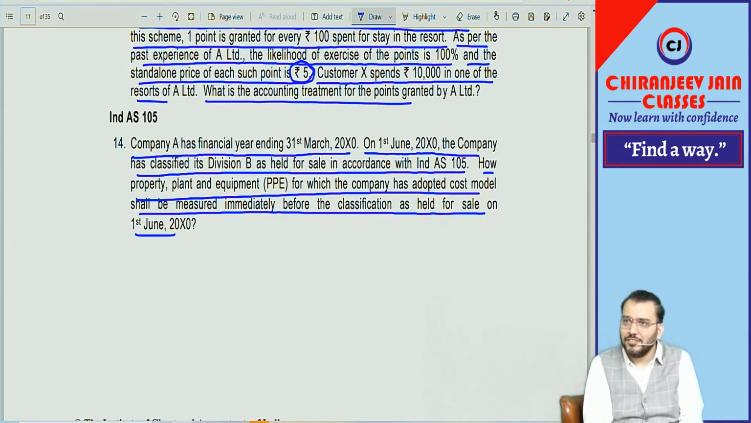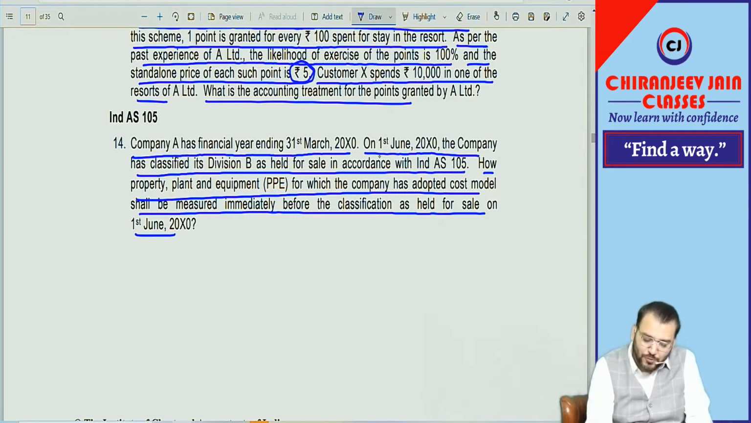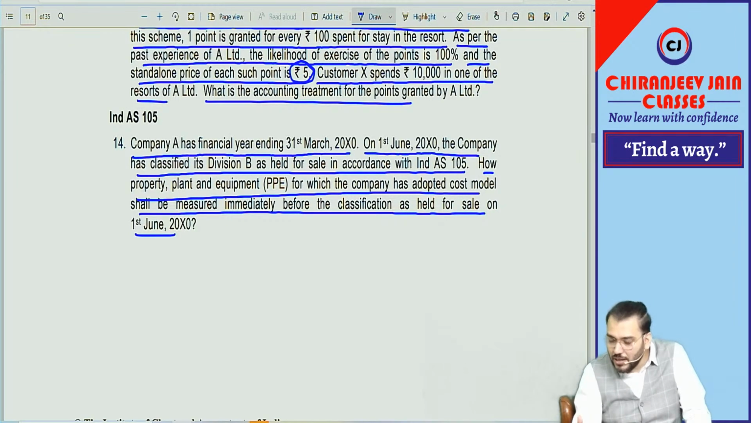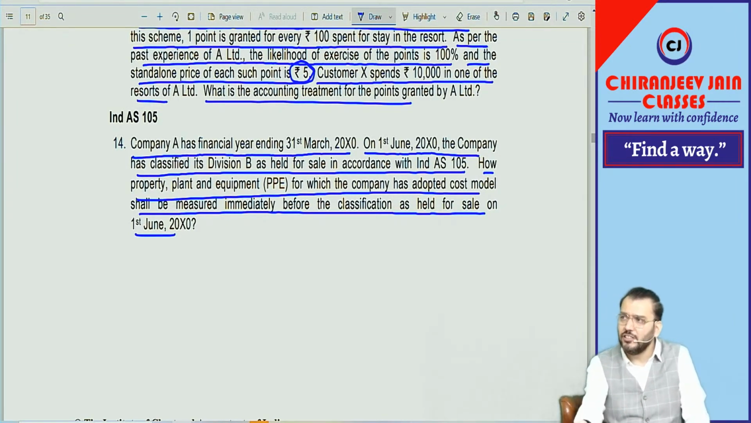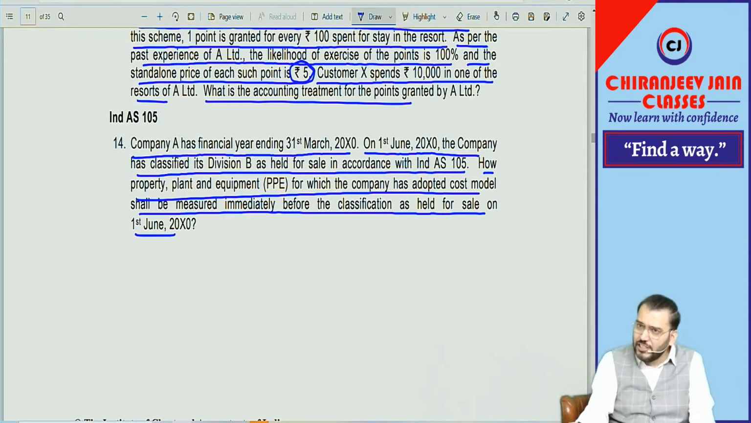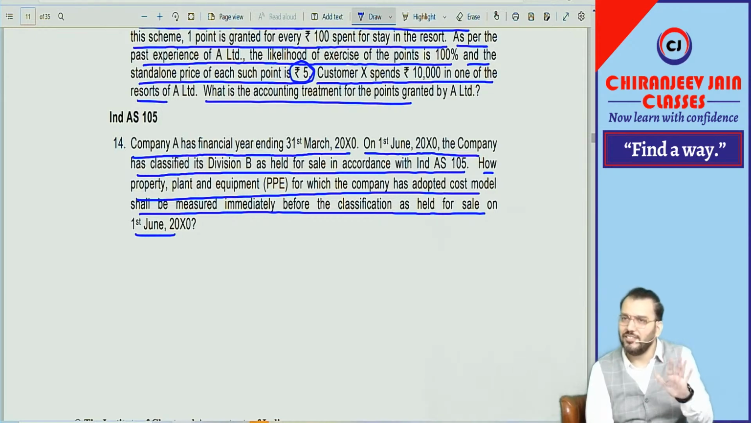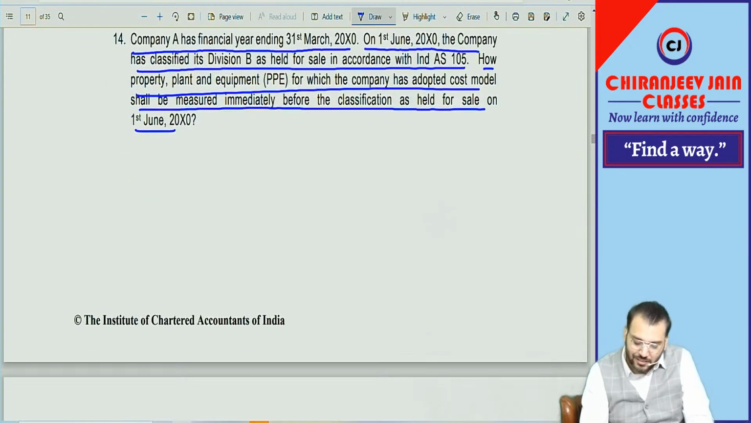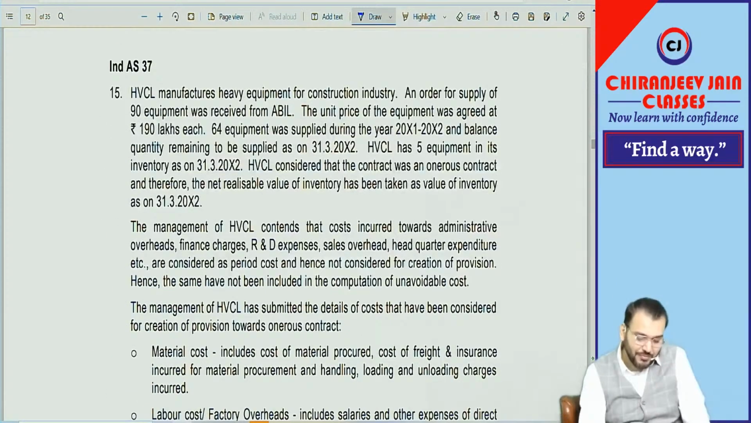Did you understand the answer? In the question only, the answer is given. On 1st June we will apply Ind AS 105. Up to 1st June we need to find out the carrying amount as per what? Ind AS 16, and depreciation will cease from the date when it is classified as what? Held for sale. This is the solution. Okay, you can read the solution.